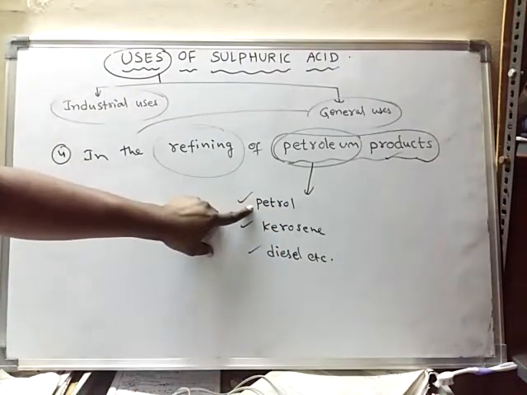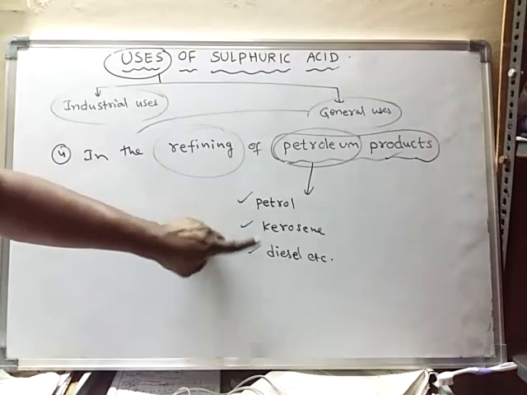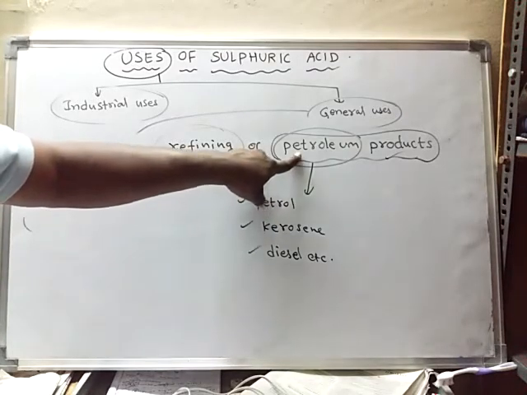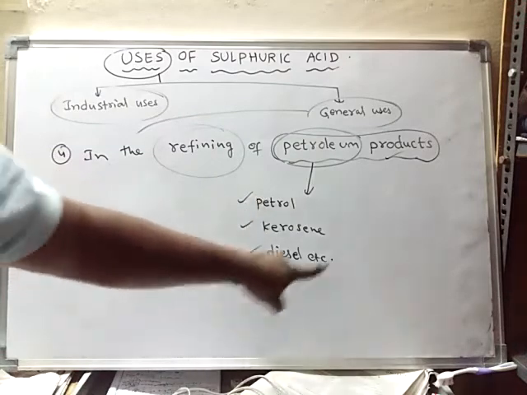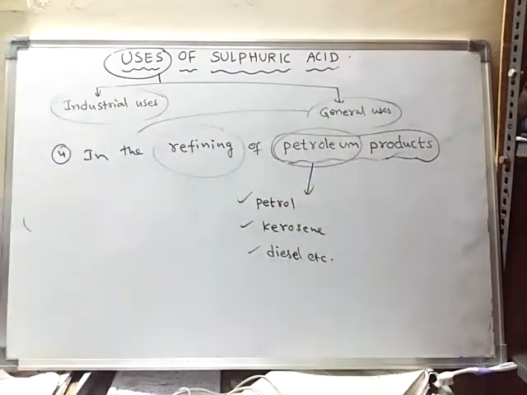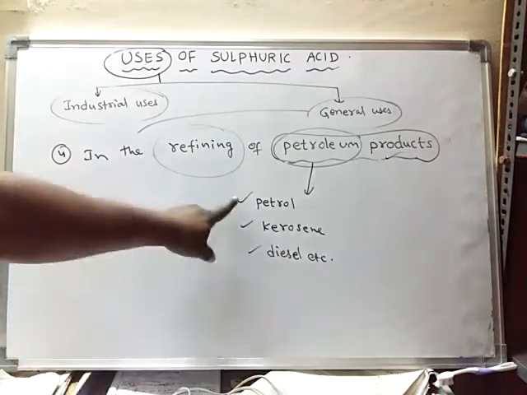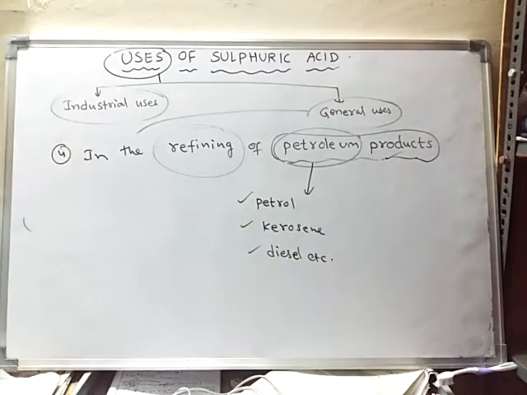Every product is obtained at different temperatures. This product is obtained at one temperature, this product is obtained at another temperature, and this product is obtained at another temperature from the crude petroleum. So these products are said to be petroleum products.